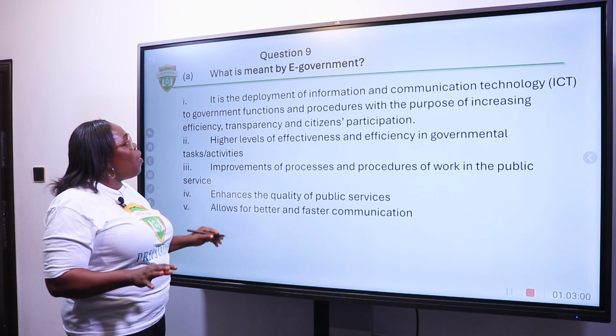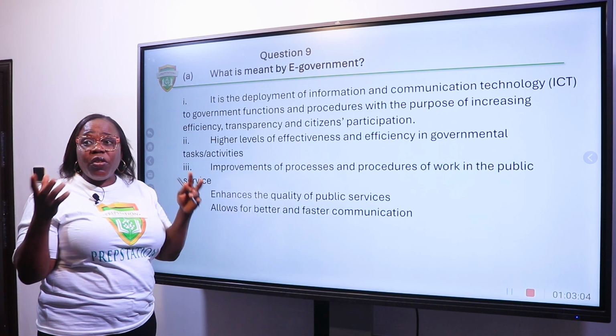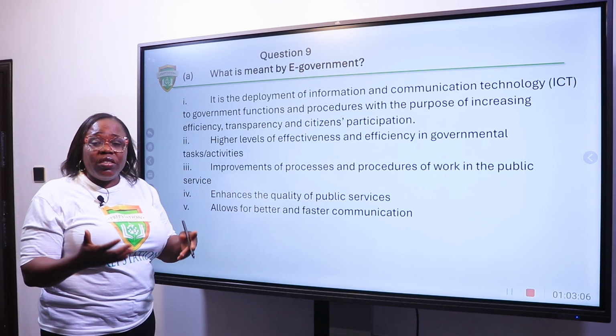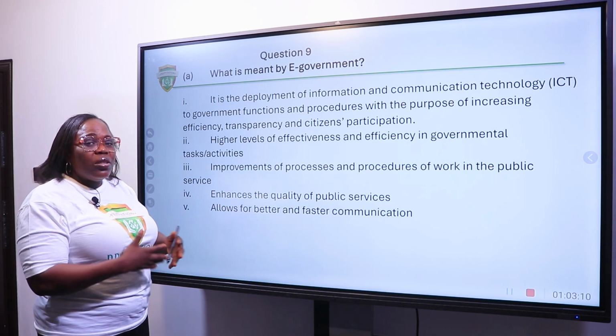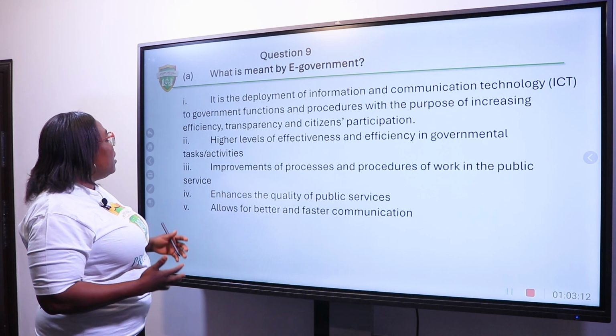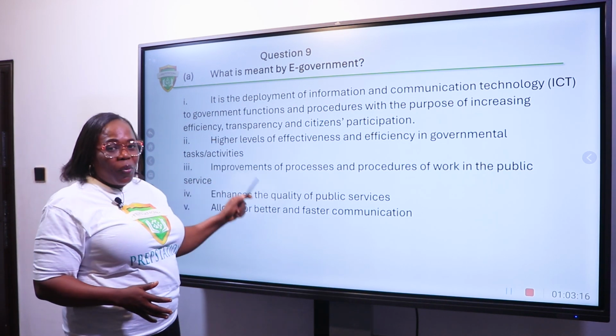An example of e-government, you can mention things like government offices trying to introduce IT to carry out day-to-day functions. So please, I need you to take note of this question.